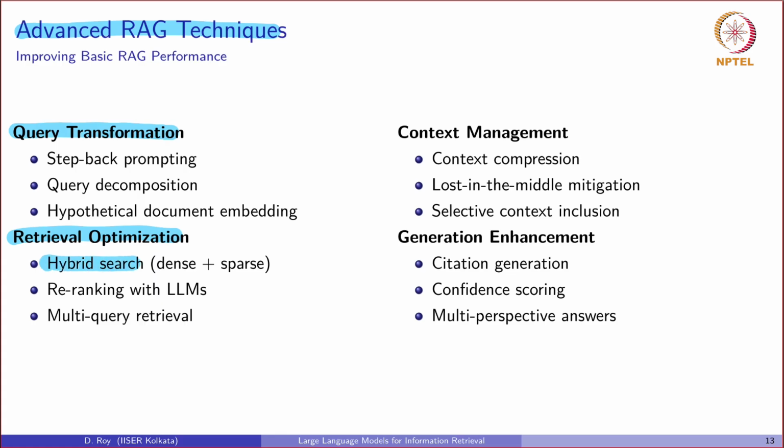We can also manage the context window through, let's say, compression and smart selection. And let's say we can enhance the generation step to include citation and confidence scores. This turns a simple RAG pipeline into a robust production-grade system after including these advanced RAG techniques.